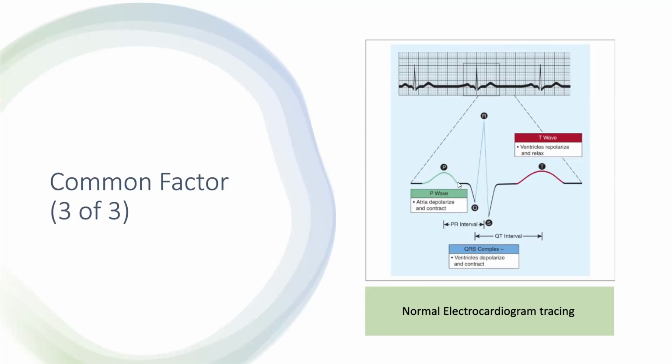Then when this wave is going down, that is called the Q wave. After the Q, when it goes up sharply, it is called the R. It comes down, it is called S. So QRS becomes one complex in which the ventricles are depolarizing and contracting. Then we get the T wave, in which the ventricles repolarize and relax. So when the atria contract, that is the P wave. When the ventricles contract, this is the QRS wave. And when the ventricles relax after pumping the blood from the heart, that is the T wave. That is in a graphical form, which is called a normal electrocardiogram tracing.